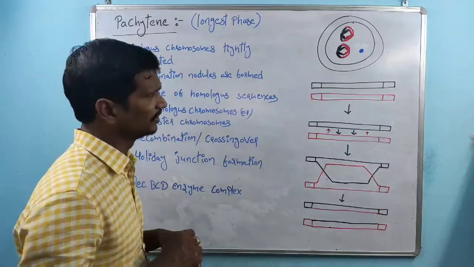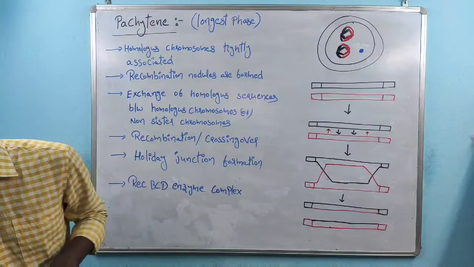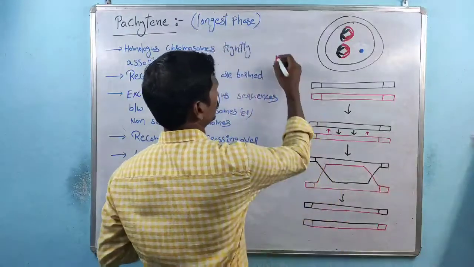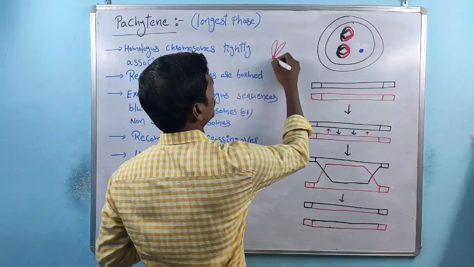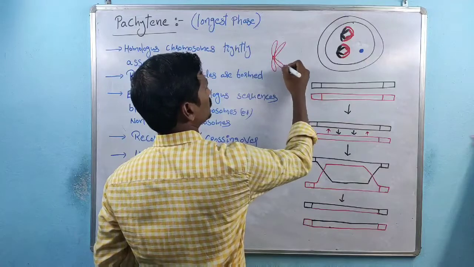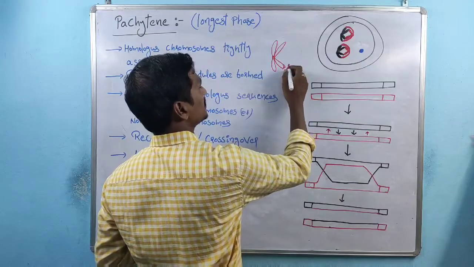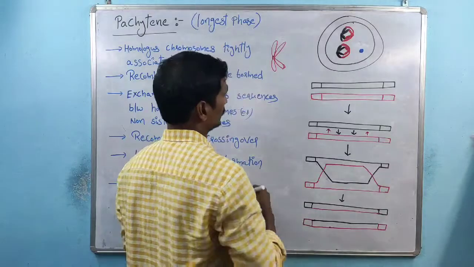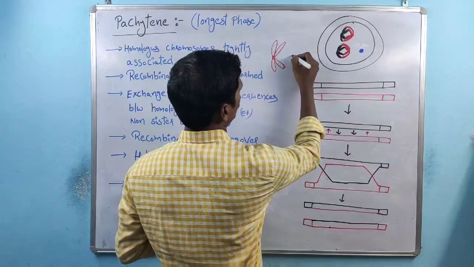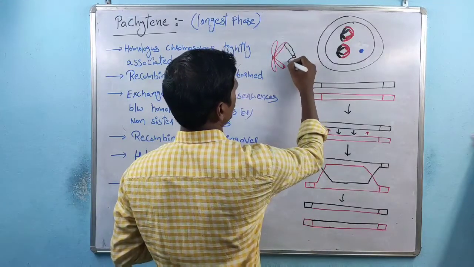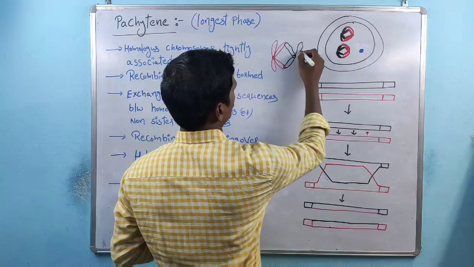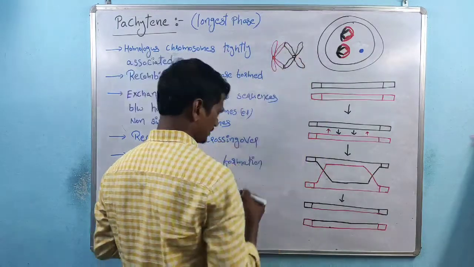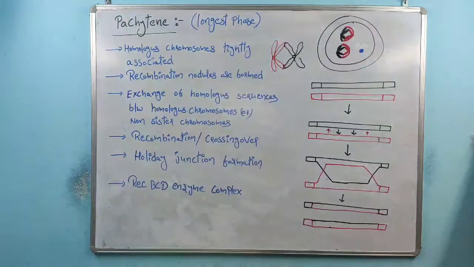Recombination nodules are formed. Simple. Wherever the recombination takes place within the homologous chromosomes, there specifically nodule-like structures are developed. So this is one of the chromosomes, right? Here attachment takes place, and where the attachment takes place, nodule-like structures are formed.